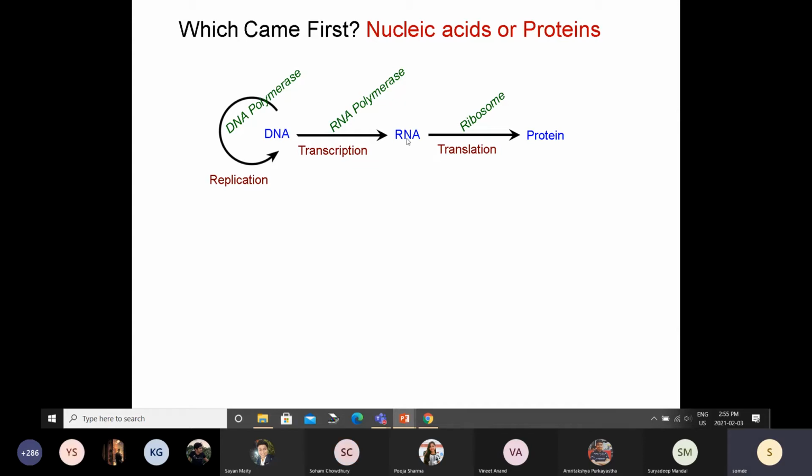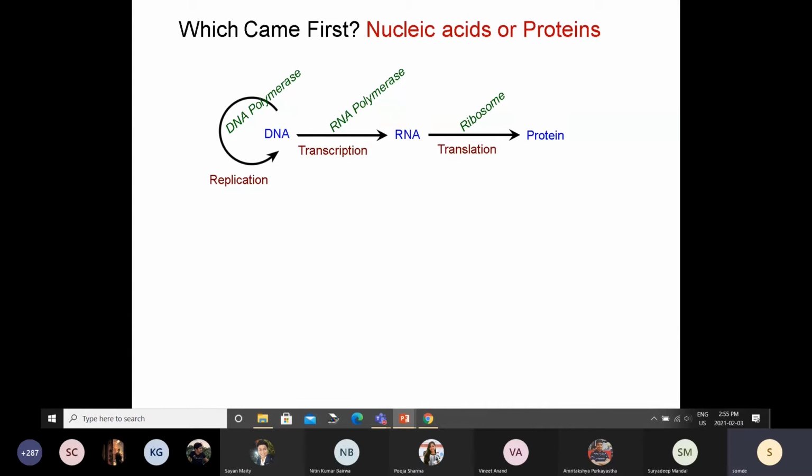Why is RNA not stable? It is a hydroxyl group. Which hydroxyl group? There is a particular hydroxyl group, right? It's the 2' OH, the hydroxyl group at the 2' position.